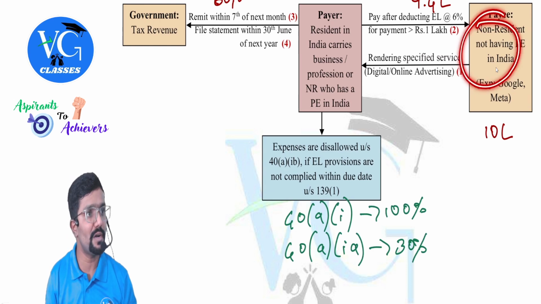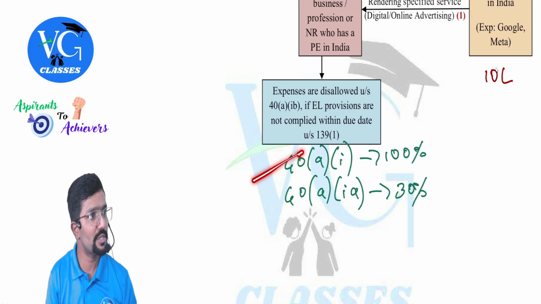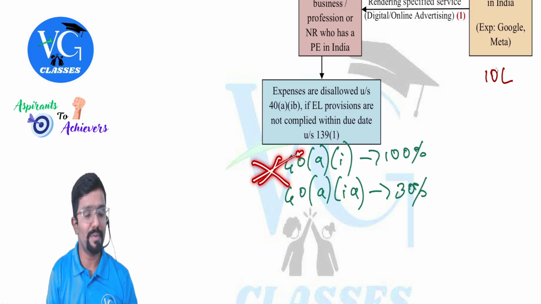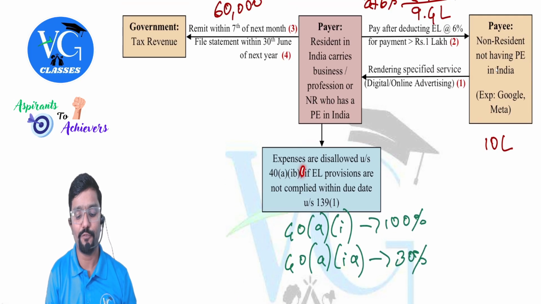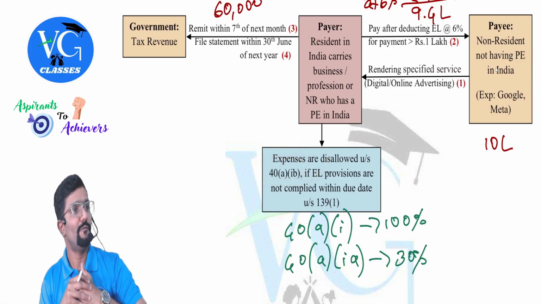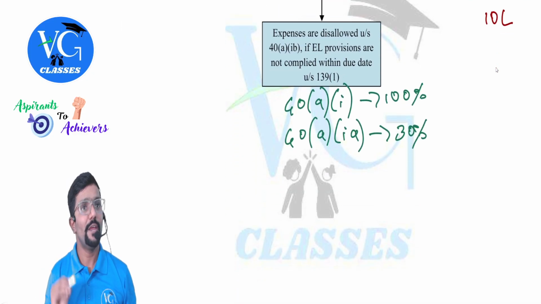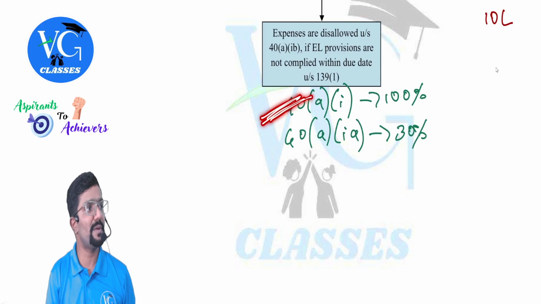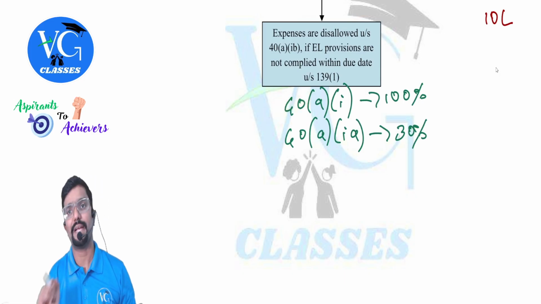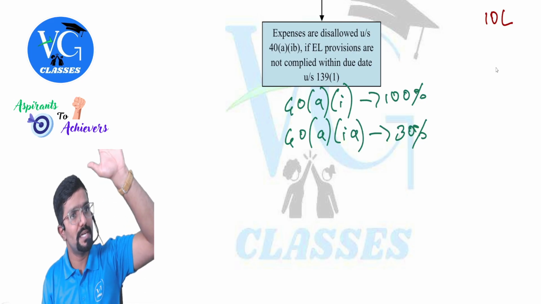Even if these payments are made to non-residents, that means, should I operate this section also? No, no. We will not apply this section here. We will apply 40A(1). Other payments made to non-residents or foreign company, if TDS is not deducted, then it will be disallowed as per which section? 40A(1), guys. Is that clear?